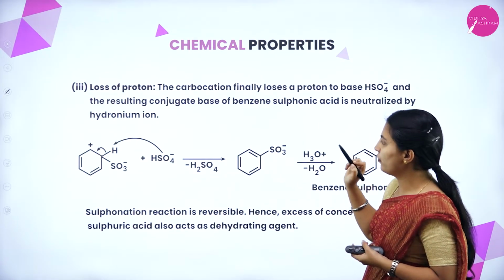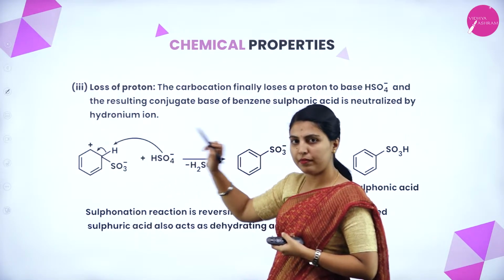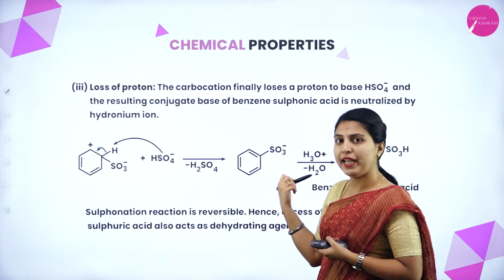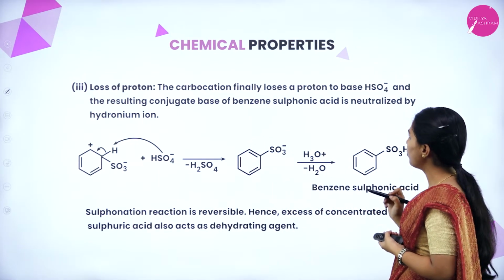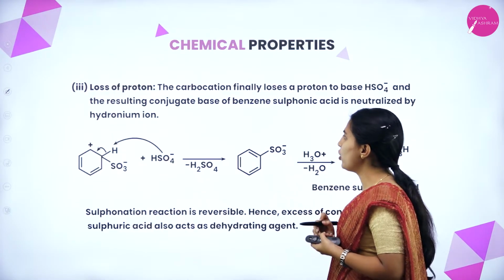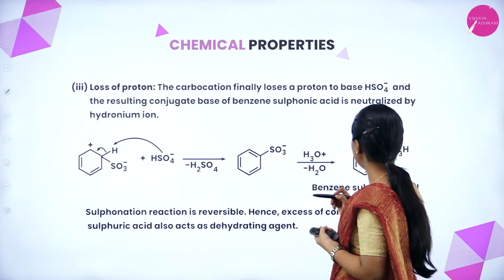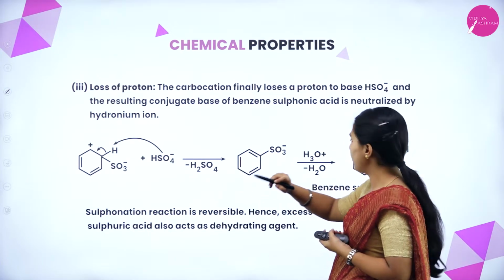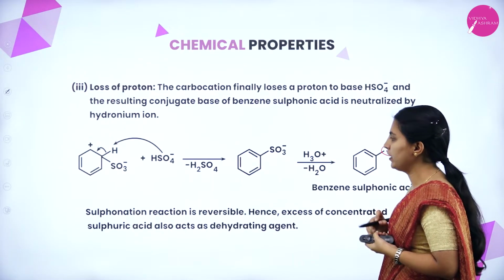Next one, loss of proton. Wherever the positive charge, that is the carbocation site, is present, automatically from the nucleophile the electrons will be accepted at the site of the carbocation. The carbocation finally loses a proton to the base HSO4 minus, and the resulting conjugate base of benzene sulfonic acid is neutralized by hydronium ion. See, the sulfonic acid group is added here. Here H2SO4 will be removed. Here a water molecule will be removed. That's why the sulfonic acid will be added here.